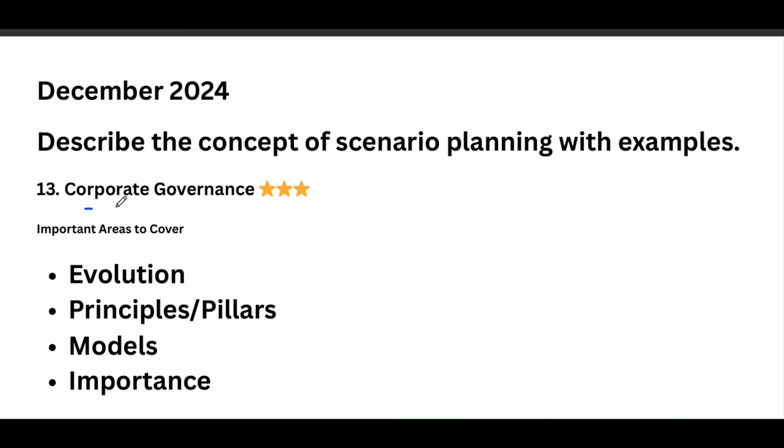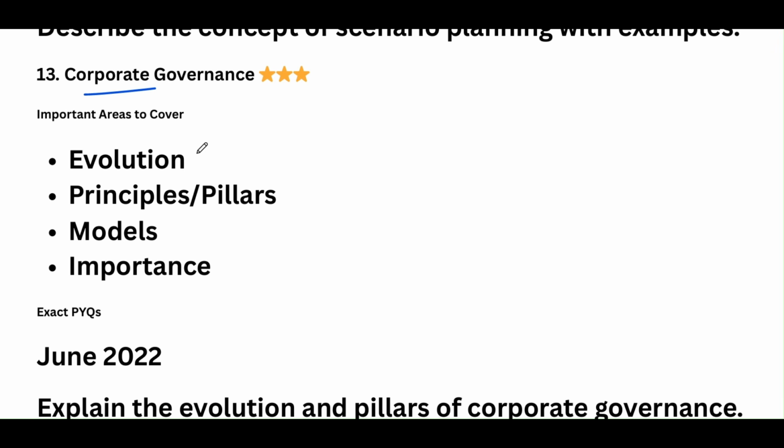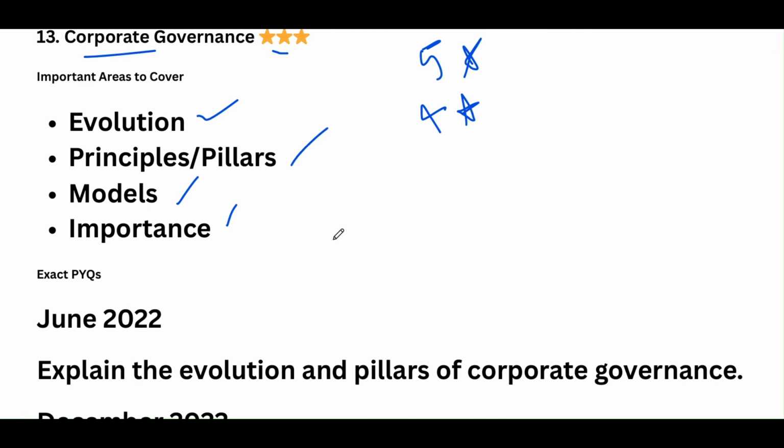Next one is corporate governance. How is the evolution of corporate governance? Principles, pillars, models are important. This only has a 3-star importance, which means that first you should refer to the 5-star questions. Then you should refer to the 4-star questions, and if you have time, you should refer to the 3-star questions also.